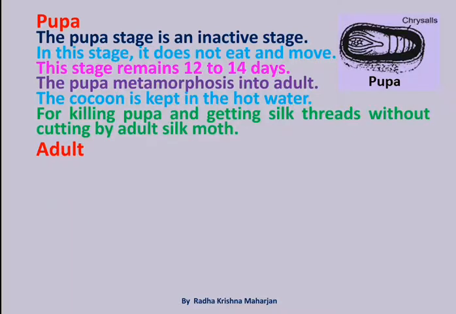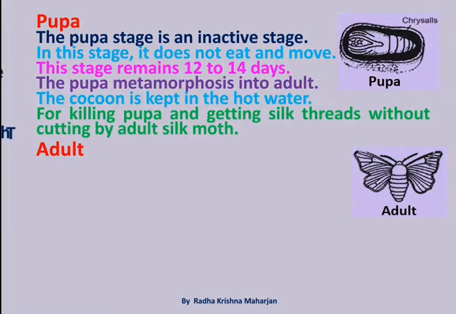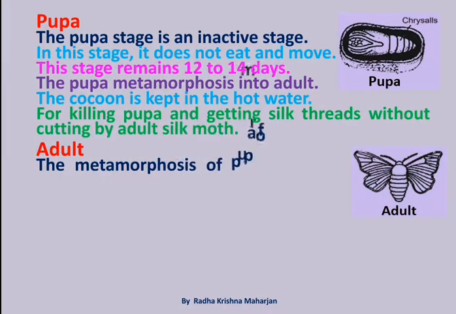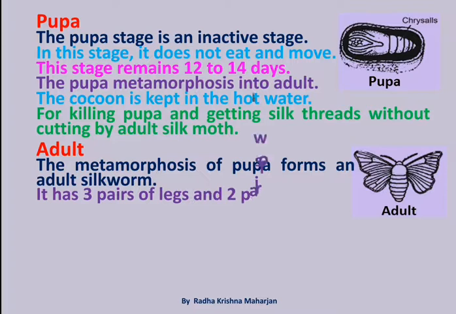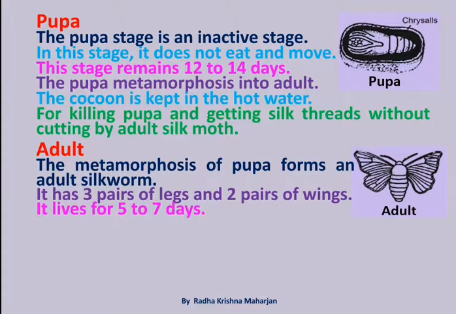Adult. The metamorphosis of pupa forms an adult silkworm. It has 3 pairs of legs and 2 pairs of wings. It lives for 5 to 7 days.